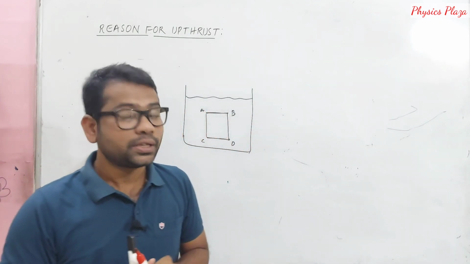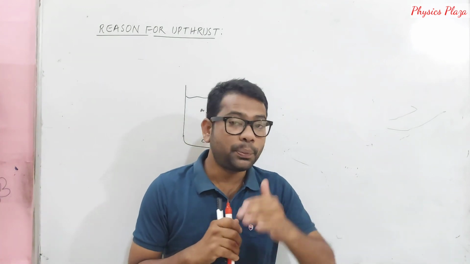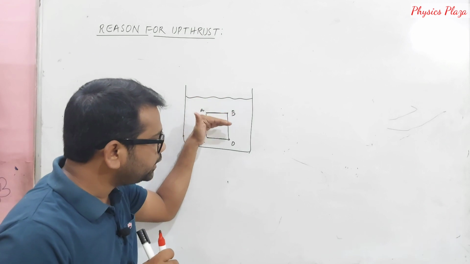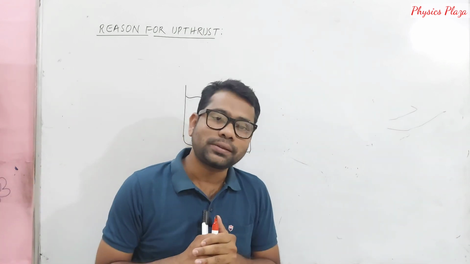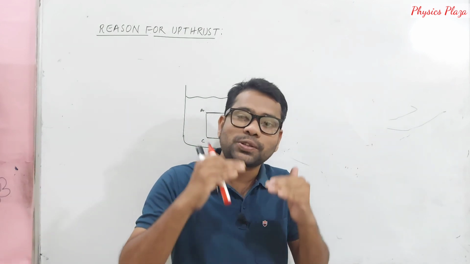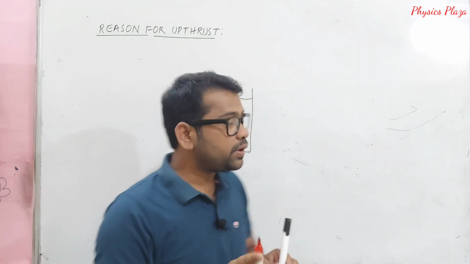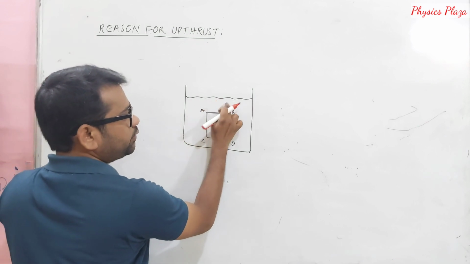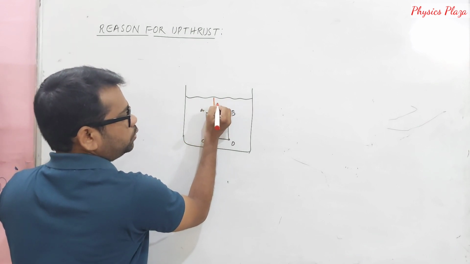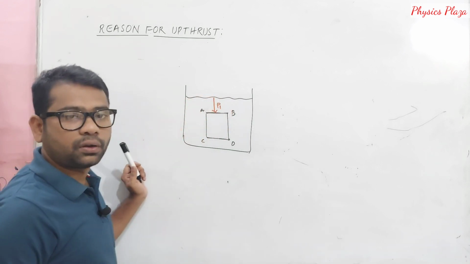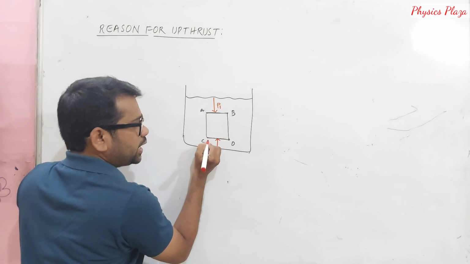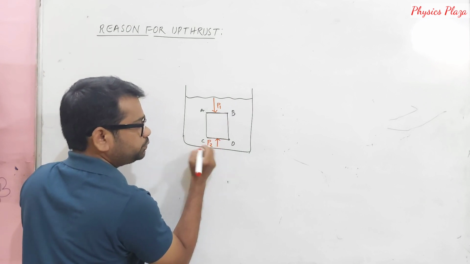It's very important. Children, we have already learned in the pressure in fluids chapter that as depth increases, obviously the pressure acting on the body also keeps on increasing. Suppose, dear children, due to this liquid on this surface, the pressure acting downward is P1, whereas due to this liquid on this surface CD, the pressure acting is P2.